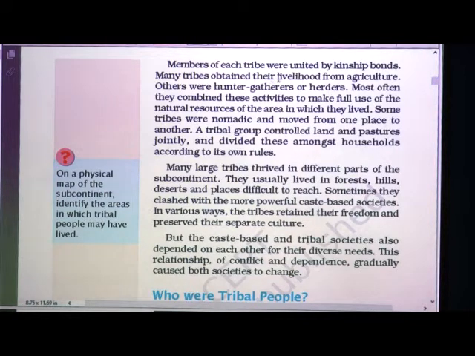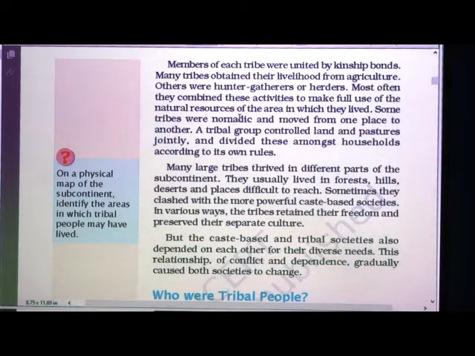Many tribes obtained their livelihood from agriculture. So they used to do the farming and obtain their livelihood. Others were hunter gatherers or herders. Most often they combined these activities to make full use of the natural resources of the area in which they lived. Now some were doing agriculture and others were hunter gatherers and herders also. Most often they combined these activities also to make full use of the natural resources.